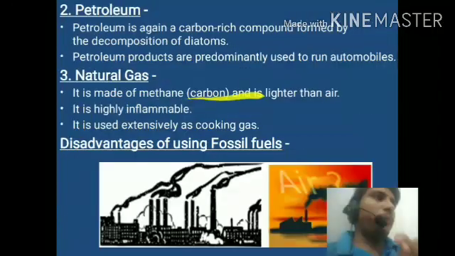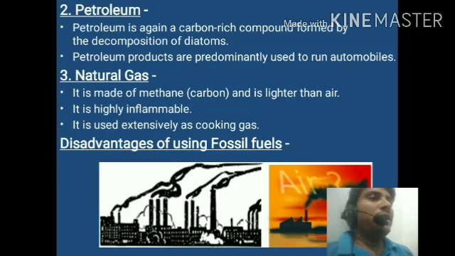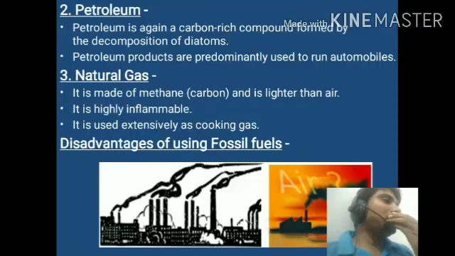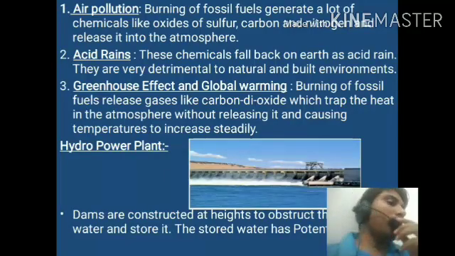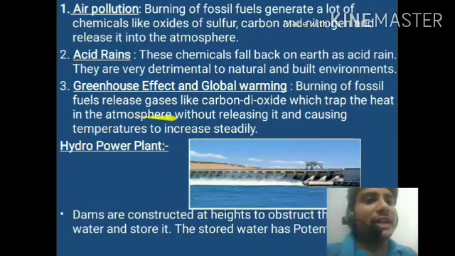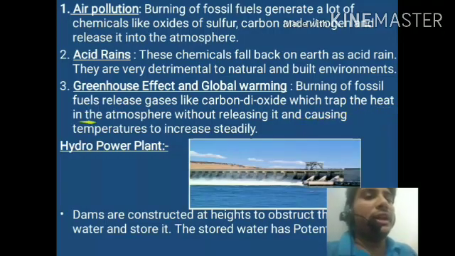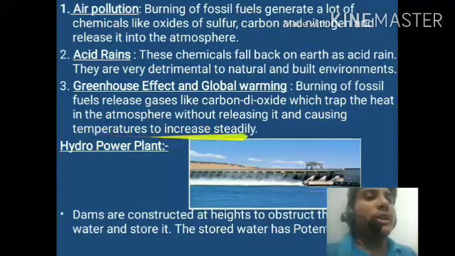Greenhouse effect and global warming. By the burning of the fossil fuels, SO2 and NO2 gases are produced. These gases absorb the rays coming from the sun and do not let them pass away. That's why the temperature of the earth increases, and that is called global warming. So global warming is another disadvantage of the burning of the fossil fuels. Burning of the fossil fuels releases gases like carbon dioxide, which trap the heat in the atmosphere without releasing it, causing the temperature to increase steadily.